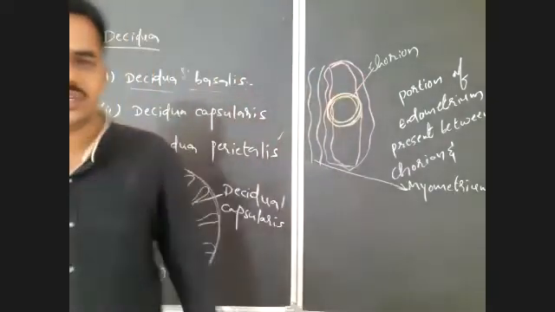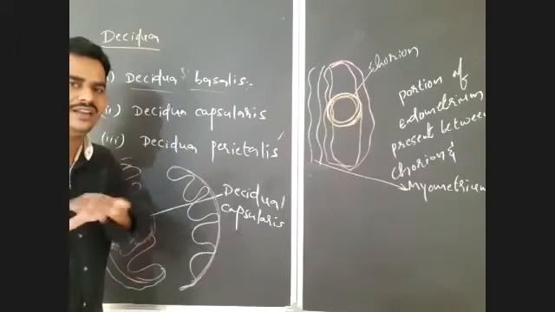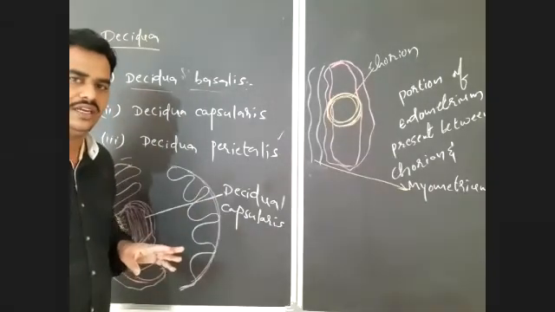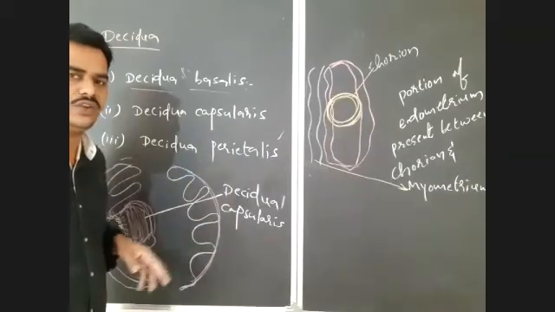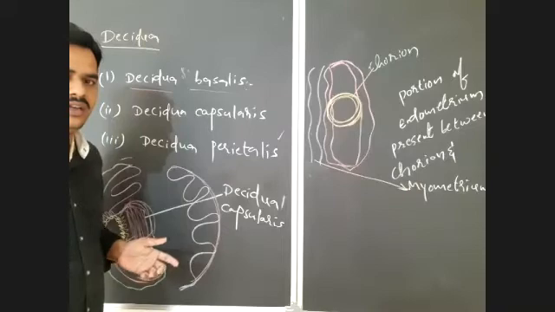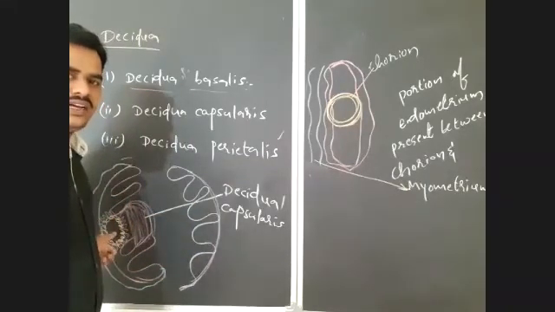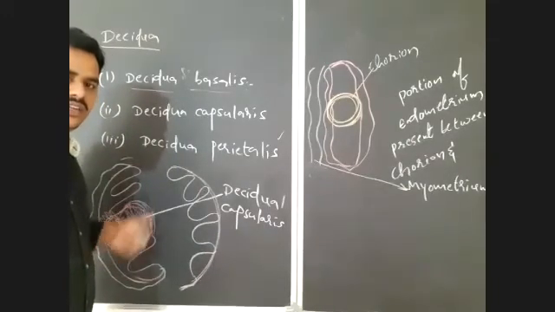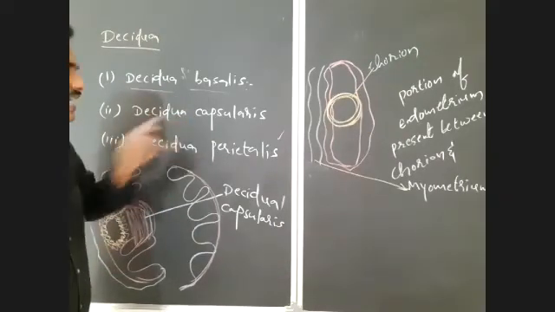Is it clear about the Decidua? So there we can notice three Decidua, as the endometrium will completely undergo modifications during the pregnancy. Its vascularization increases, it will become spongy, and its thickness will increase during the pregnancy. But before that, there is a modification done in the endometrium for implantation, that is formation of a pit. After that, there is formation of a capsule around the blastocyst. The two are basalis and capsularis.